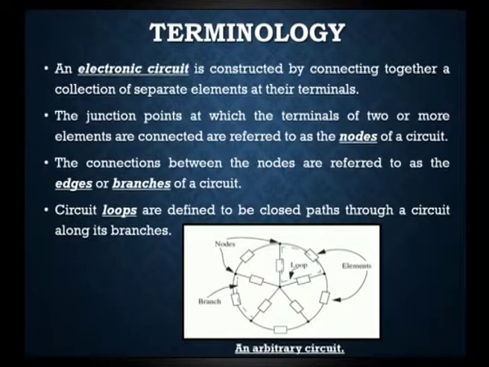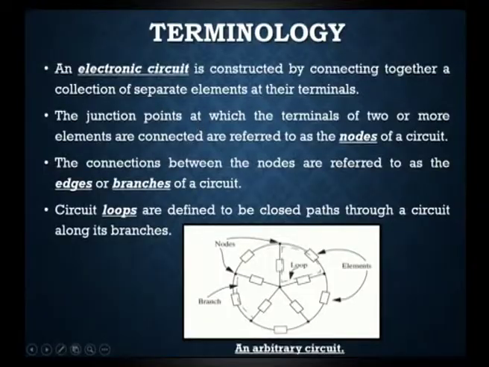So, the junction points at which the terminals of 2 or more elements are connected are referred to as the nodes. So, the nodes we commonly use from now onwards, that is nodes in the sense the junction points.